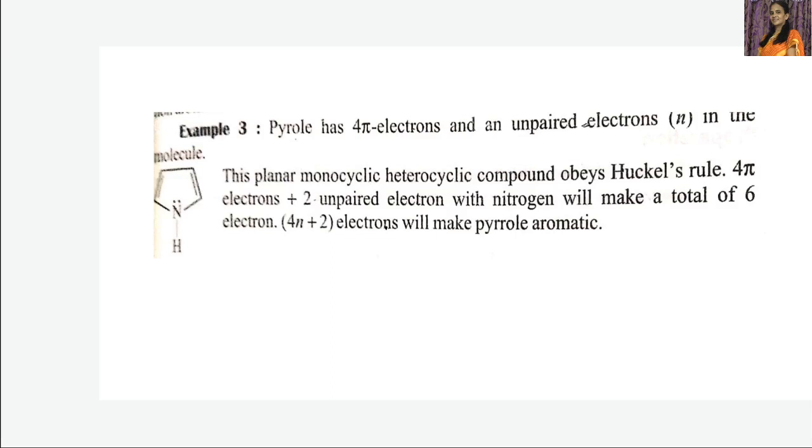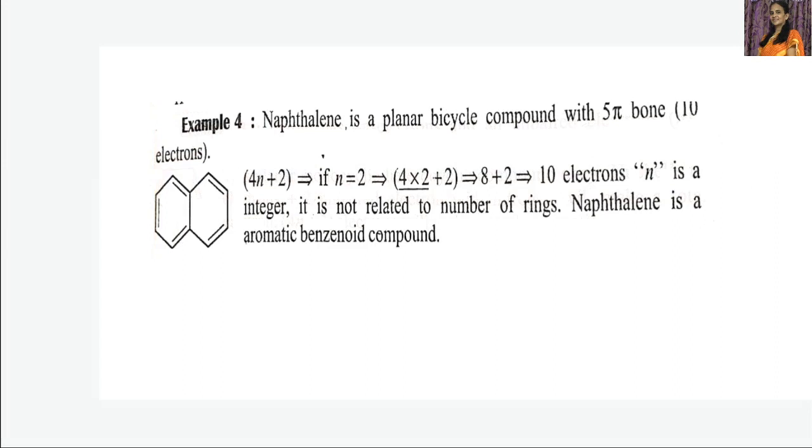So according to Huckel's rule, any monocyclic planar ring system containing 4n plus 2 pi electrons is said to be an aromatic compound. Therefore, this has 6 pi electrons. Therefore, this pyrrole is also an aromatic compound. Now, next example is naphthalene.